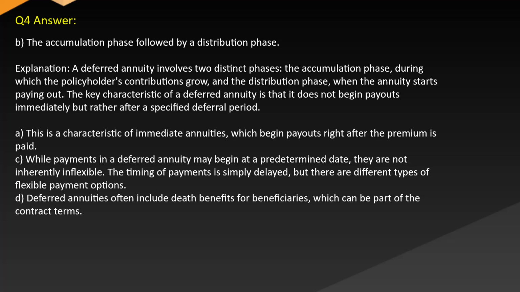C. While payments in a deferred annuity may begin at a predetermined date, they are not inherently inflexible. The timing of payments is simply delayed, but there are different types of flexible payment options. D. Deferred annuities often include death benefits for beneficiaries, which can be part of the contract terms.